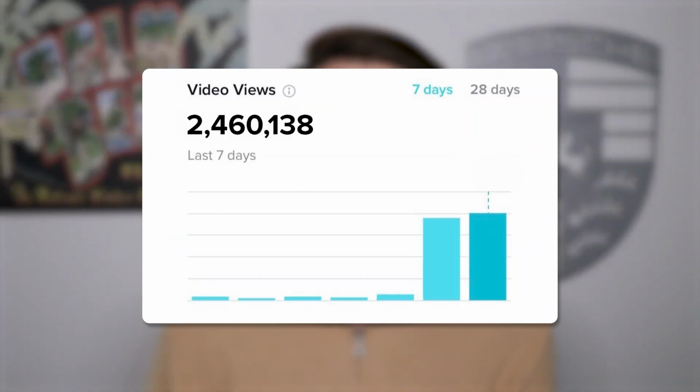Now, if you have a business account, this is going to significantly limit your ability to actually find the right songs and the right sounds on TikTok, because businesses have way less access to a bunch of different songs and a bunch of different sounds. So if you want to grow the fastest on TikTok, I would strongly suggest that you don't have a business page and instead use those trending sounds, because I've seen trending sounds take creators from struggling to grow to gaining millions of followers in not that long of a period of time.